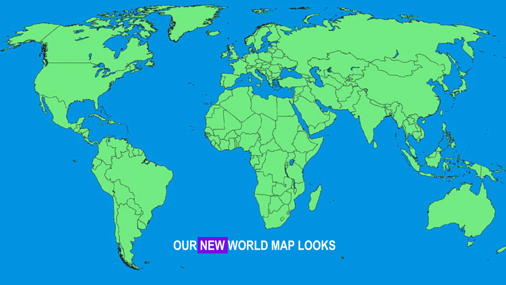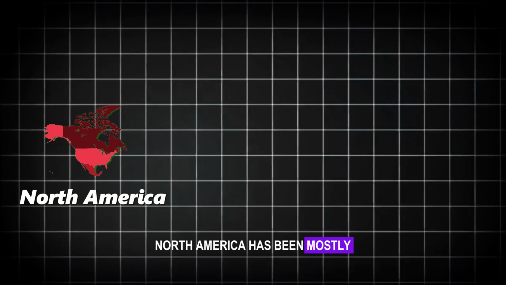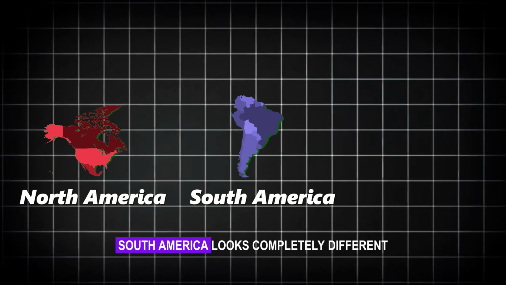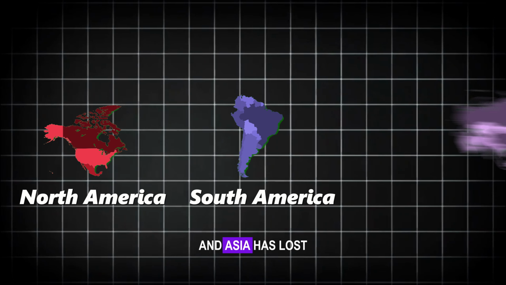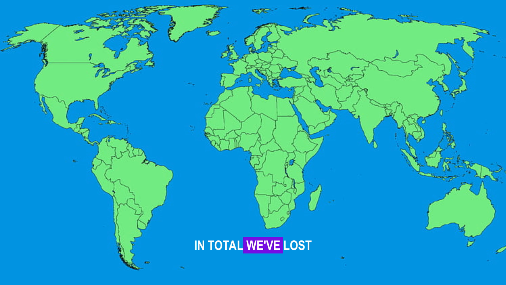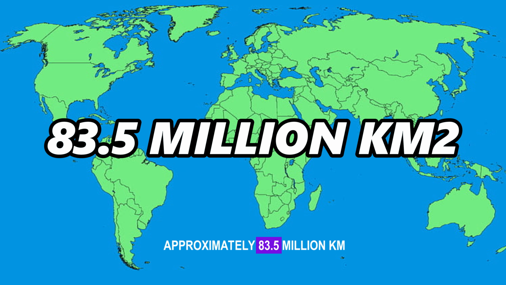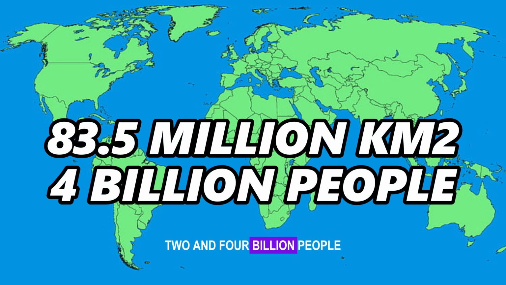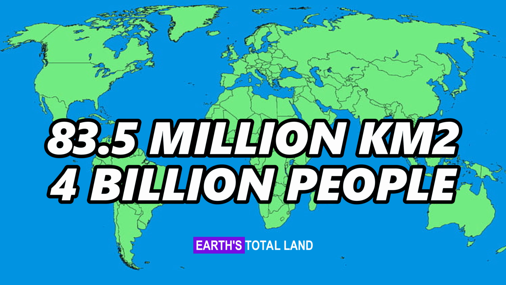So this is how our new world map looks, an absolute mess. North America has been mostly wiped out. South America looks completely different. And Asia has lost a gigantic part of its land. In total, we've lost approximately 83.5 million km2 and 4 billion people. That's over half of Earth's total land and roughly half of all humans on the planet.